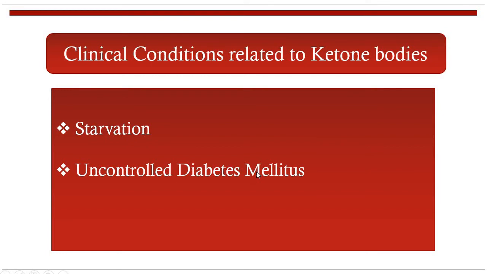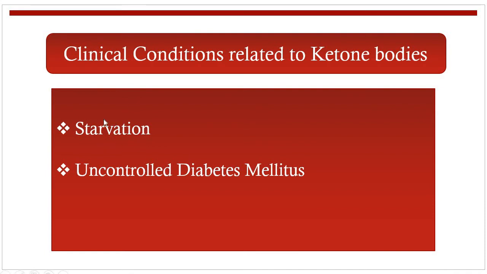In uncontrolled diabetes mellitus, there is a condition of lipolysis. Lipolysis is the breakdown of fats and other lipids by hydrolysis to release fatty acids. The released fatty acids can then form acetyl coenzyme A through beta oxidation, and this acetyl coenzyme A will form ketone bodies.